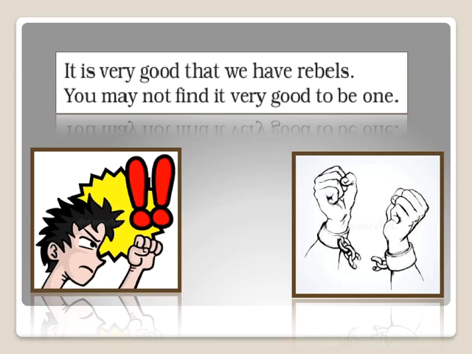So, what does this line say? It is good that you are having rebels in a positive way, right? But we would not like to be one of them. It means we would not like to be a rebel. Okay? So it is not bad to be different from others. It is good that you have your own point of view regarding any situation. That is what we learn from this poem.